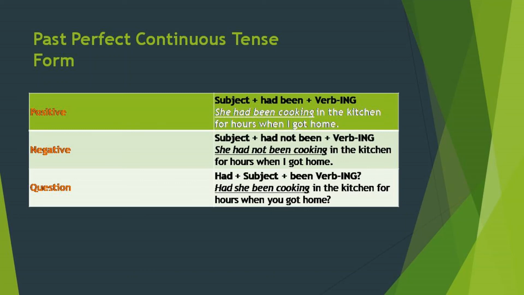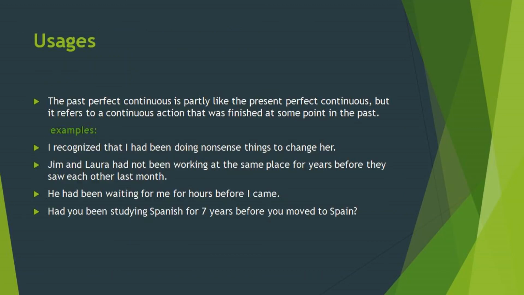Another thing I have to remind you, in past perfect tense there must be two actions, but in past perfect continuous tense no such necessity. In past perfect continuous tense there can be one action either. So that's all for uses. The past perfect continuous is partly like the present perfect continuous, but it refers to a continuous action that was finished at some point in the past.